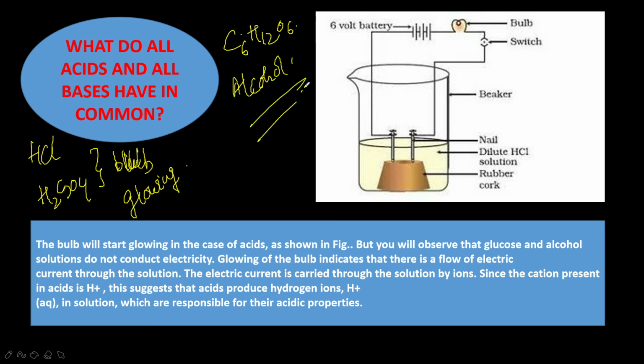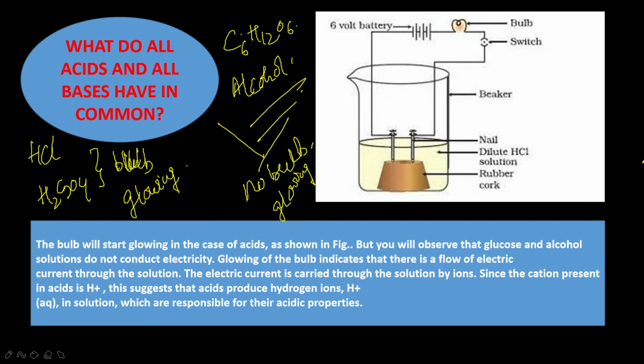Due to the absence of ions, glucose and alcohol solutions do not conduct electricity; the bulb is not glowing. So hydrogen containing compounds such as glucose and alcohol are not categorized as acids because they do not dissociate in water to produce hydrogen ions.